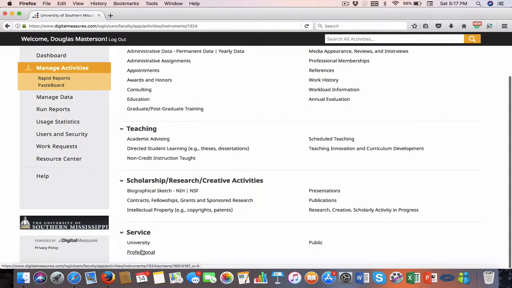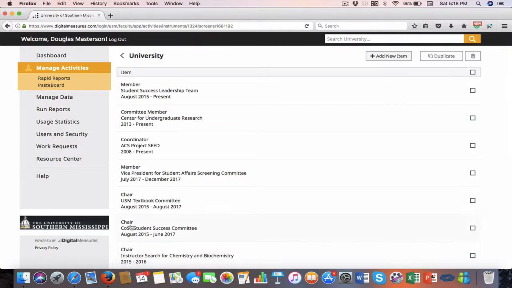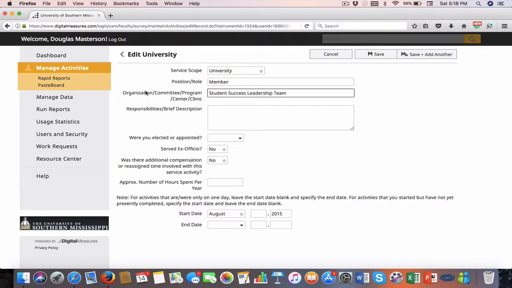Service, you've got university, professional, and public. I won't spend a whole lot of time on this, but what you'll see is that individuals can go in and put in their service activities. Again, this is pretty much still going to be one by one, and they can put in all kinds of information. None of it is actually absolutely required.